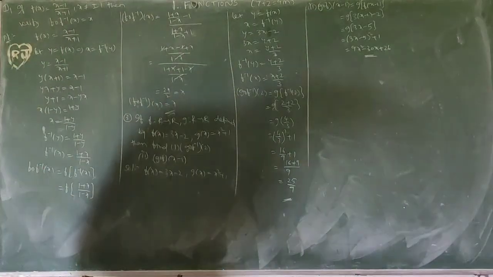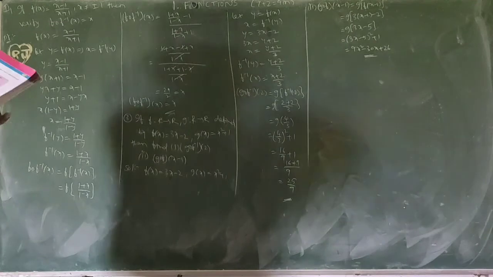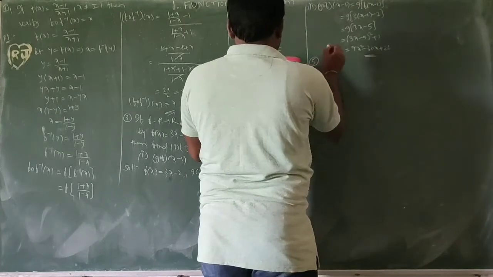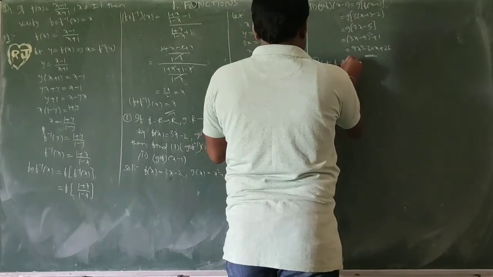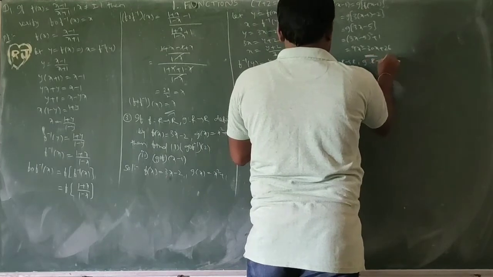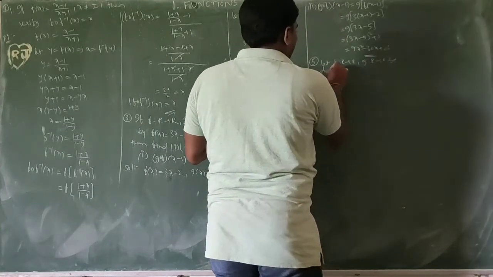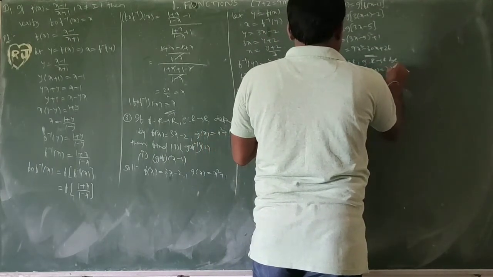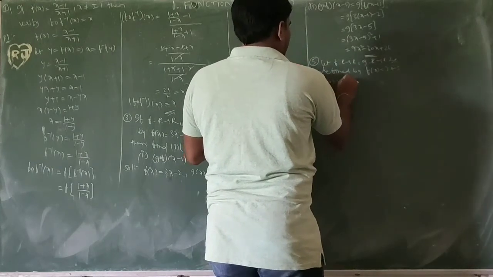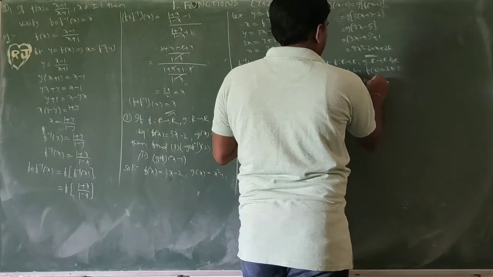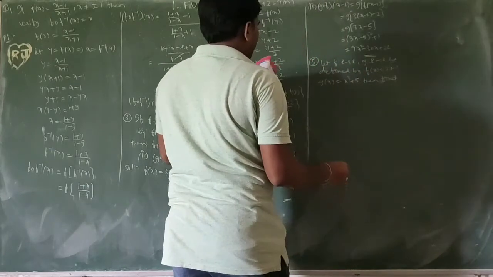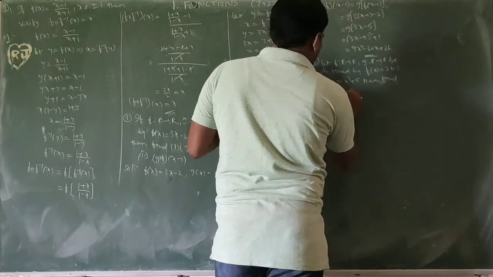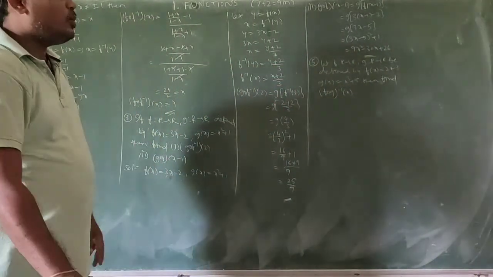Okay, next problem, fifth. Let f from R to R, g from R to R be defined by f of x equal to 2x minus 3, g of x equal to x cube plus 5. Then find f circle g whole inverse of x. We need to find f circle g whole inverse of x.